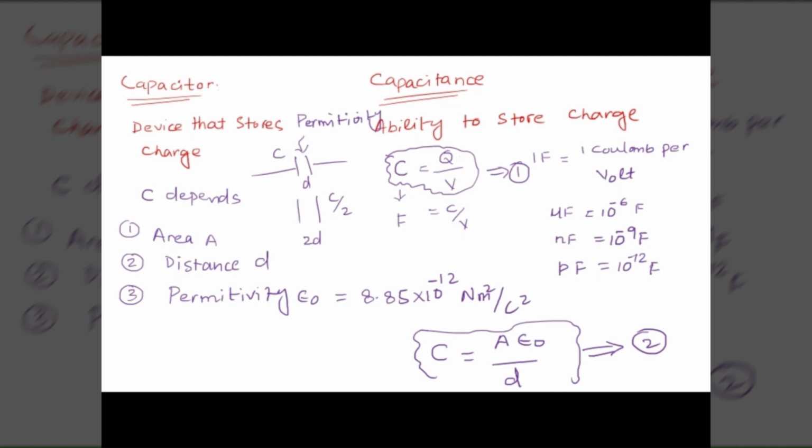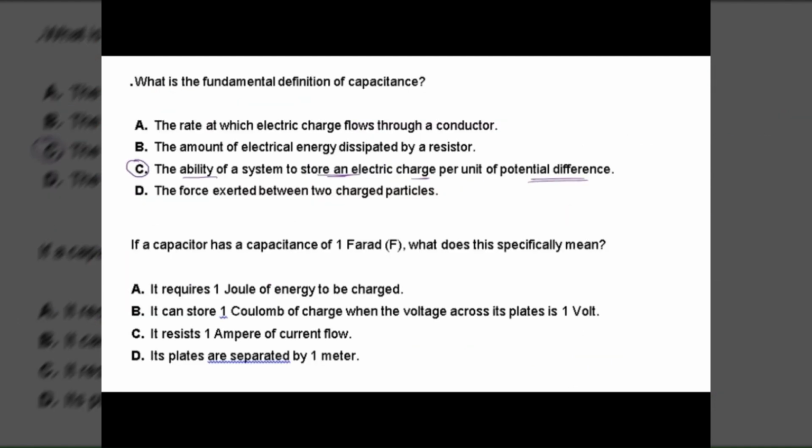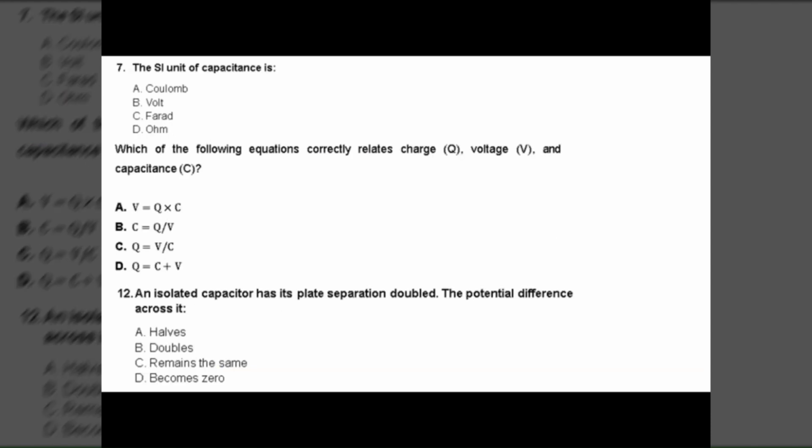C over V. C is what? Charge, 1 coulomb, over potential difference, 1 volt. So coulomb per volt. So farad is what? B, coulomb per volt. Excellent. What is the unit of capacitance? Which one of the following will give you the relation of Q, V, and C? C is equal to Q over V. Okay, use the equation.